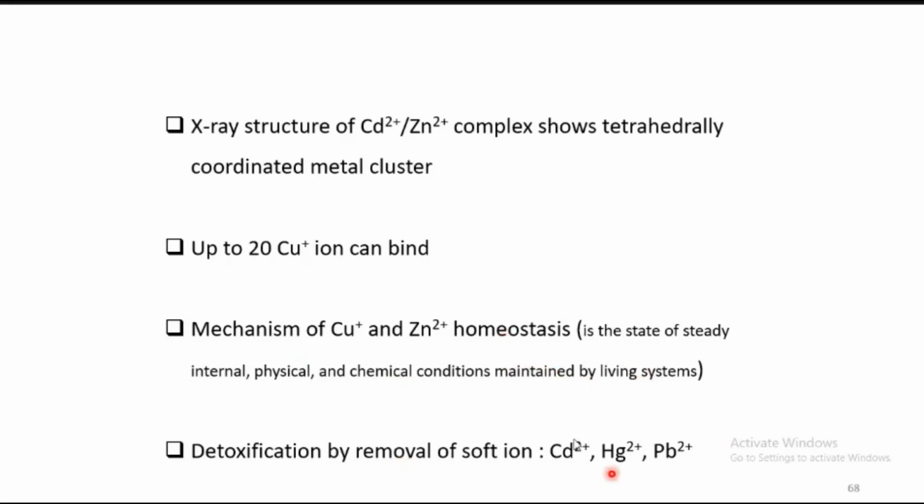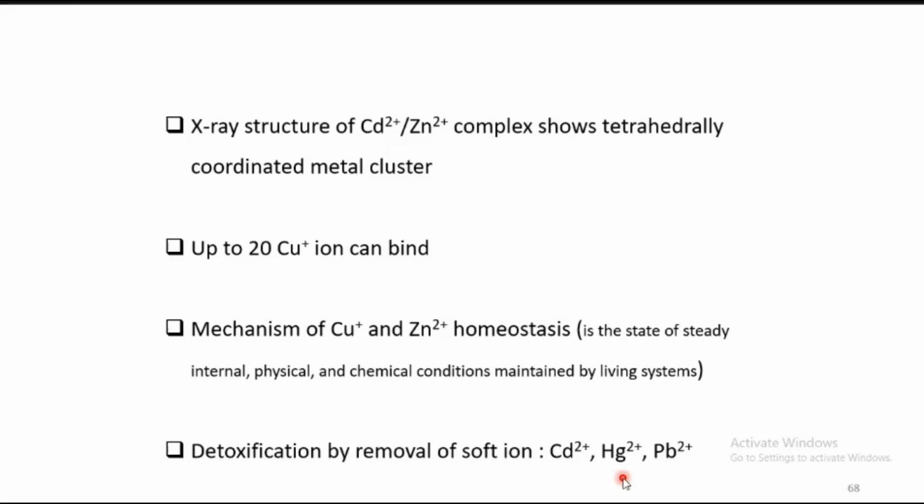It will remove heavy metal ions which also have soft nature. Cadmium, mercury, and lead are toxic metal ions, but they act as soft Lewis acids. Due to their bigger size, they exhibit soft nature. According to the HSAB principle, they fall under the classification of soft acids, and sulfur is a soft base.